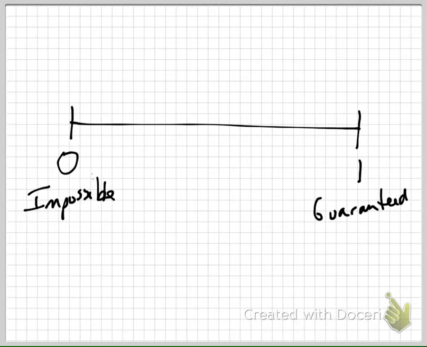Is there anything that could possibly happen that wouldn't land somewhere in between there? No matter what. If I said, what's the odds of me winning the lottery tomorrow? Well, it's going to be very, very low. In fact, it's going to be very, very close to impossible, but there is a possibility. It would land right next to it. What if I said, what's the odds that I wake up in the morning, that I don't die in the night? It would be almost guaranteed. I could die in the middle of the night, but it would be almost guaranteed.